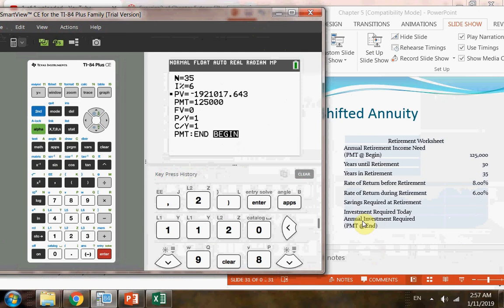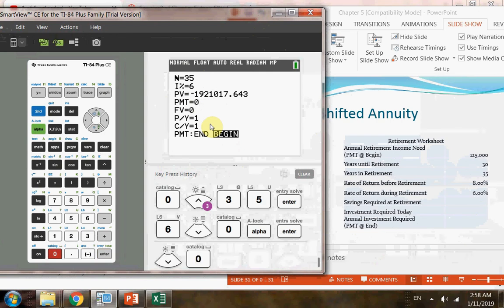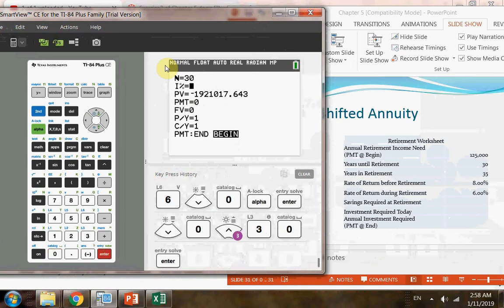All right. So what I really want to focus on here is annual investment required. So how much do I need to save each year to build toward 1.9 million ending balance? Okay, that's the question. So let's say you just start working and you want to save a certain amount of money. Definitely you are solving for payment, right? You are solving for payment, and you have 30 years to go. Okay, and each year you have an interest of 8%.